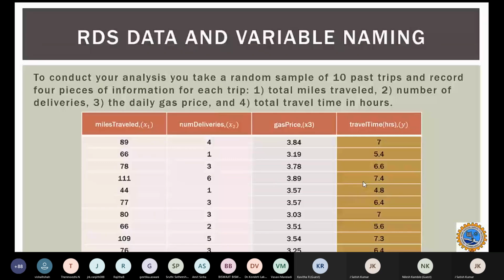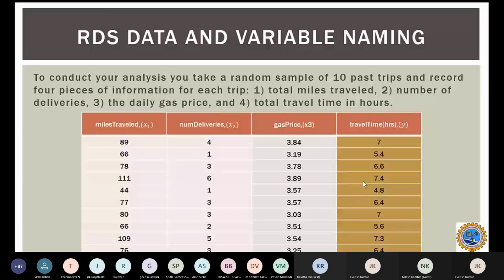I added one more here, gas price. So: the total miles traveled, the number of deliveries, the gas price, and the total time in hours. These are the three independent variables and one dependent variable, travel time, because my travel time also depends on how much fuel I'm putting in my vehicle.